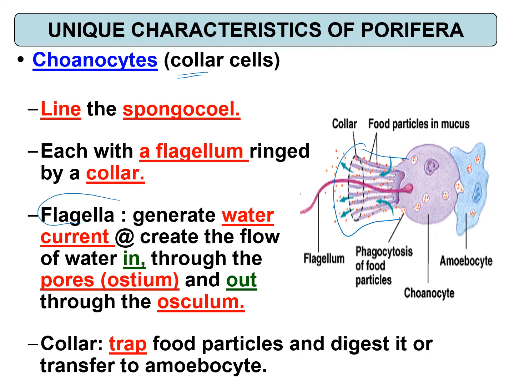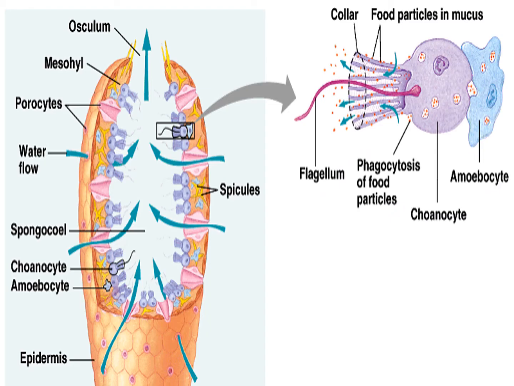The flagella generate water current, so air tu dia akan ada arus untuk air bergerak. Create the flow of water in through the pores and out through the osculum. So kalau air masuk, dia tak masuk patah balik, so dia akan lalu osculum. While the collar will trap food particles and digest it or transfer to amebocyte. Okay. This is the amebocyte, this is the choanocyte.